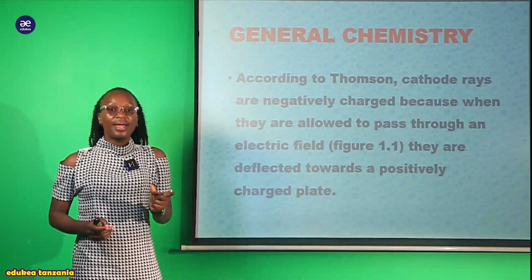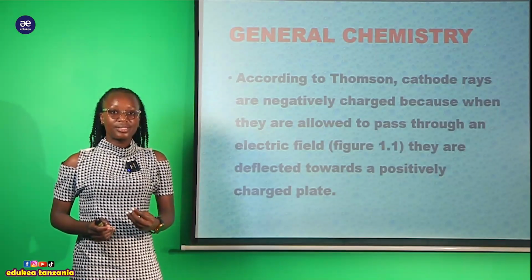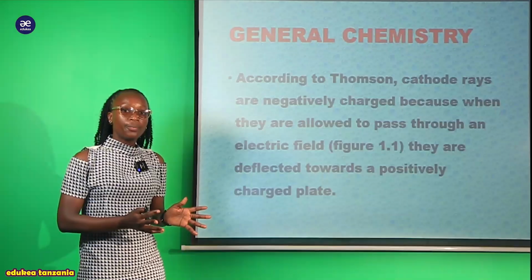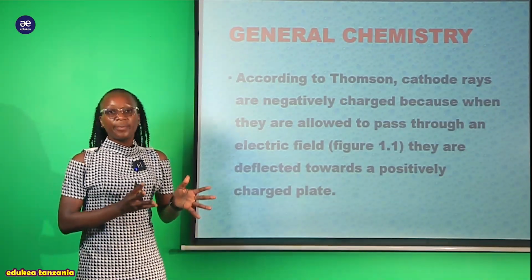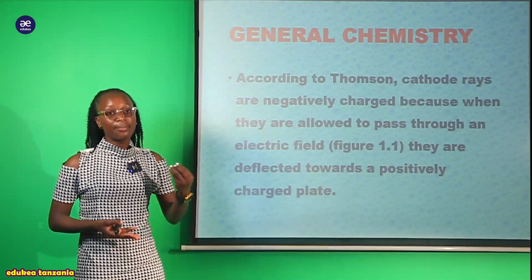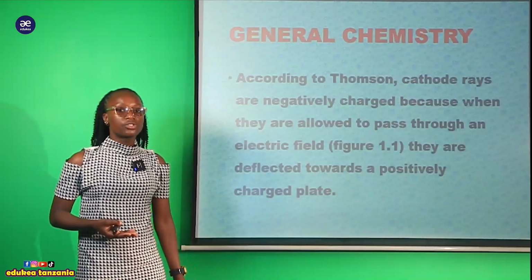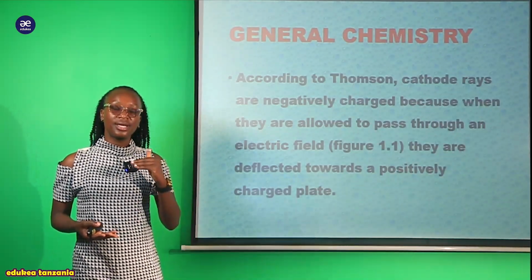What does this mean? It means that those rays are negatively charged, as we know that negative is attracted to positive. If they were positive, obviously they would be attracted to the negative. But remember, they originated from the cathode electrode. So those rays are negatively charged.